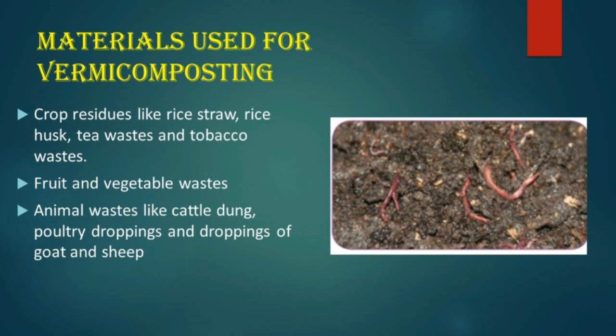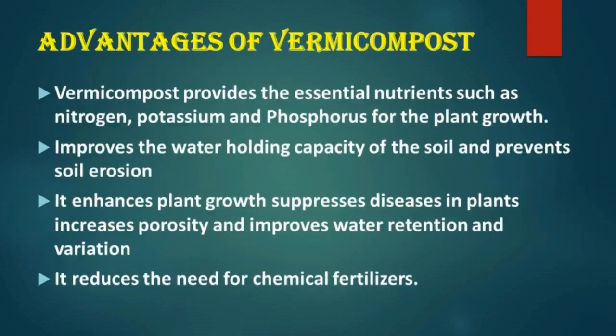Materials used for vermicomposting. Organic matters which are biologically degradable are used in vermicomposting. Some of them are given below. Crop residues like rice straw, rice husk, tea waste and tobacco waste. Fruit and vegetable waste. Animal waste like cattle dung, poultry droppings and droppings of goat and sheep.